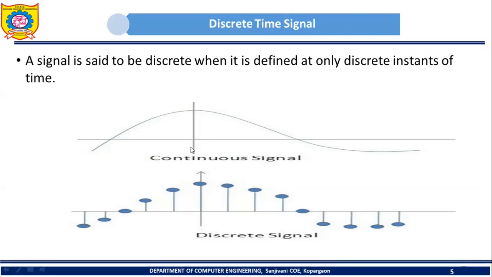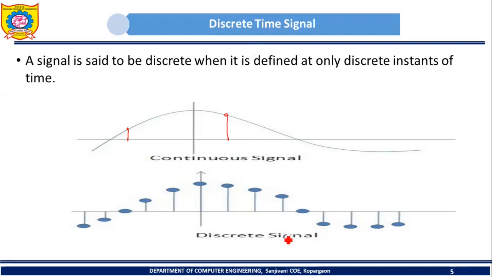If we consider this continuous signal, let's assume that on the x-axis we have time t. This continuous signal is defined for all time instants. If you take any time instant on the x-axis, you will get a corresponding value for this particular signal. Let's consider this time instant. At this time instant, is this continuous signal defined? Yes. For this time instant, this continuous signal will have a certain value. Similarly, if you take this time instant, at this time instant also this continuous signal is defined. So if a signal is defined at each and every time instant, it is continuous.